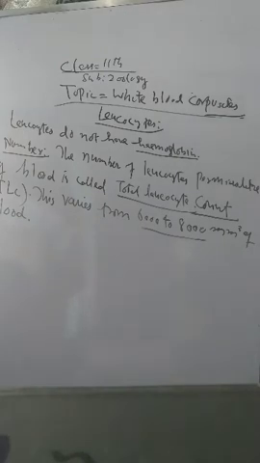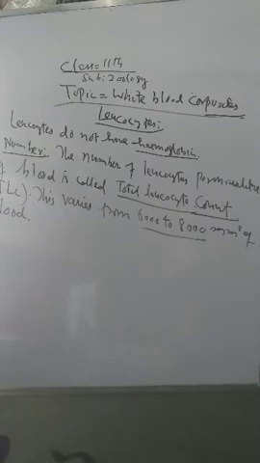Thus they are less in number than the RBCs. We also write here that the ratio of WBCs and RBCs in our blood is 1:600.